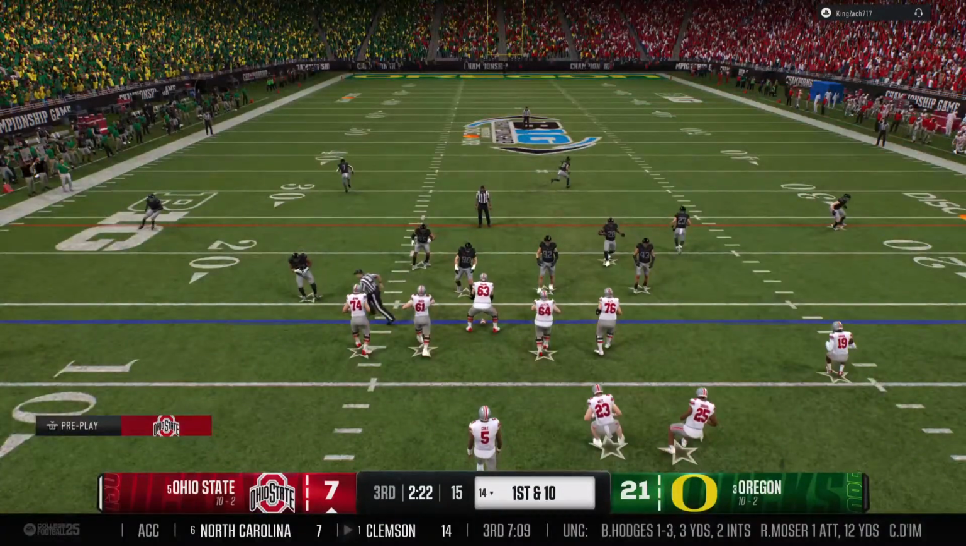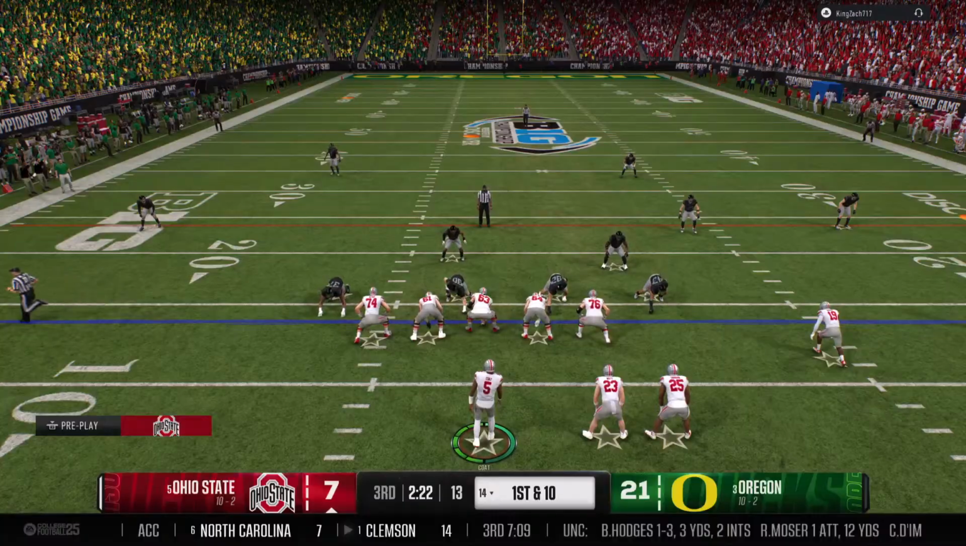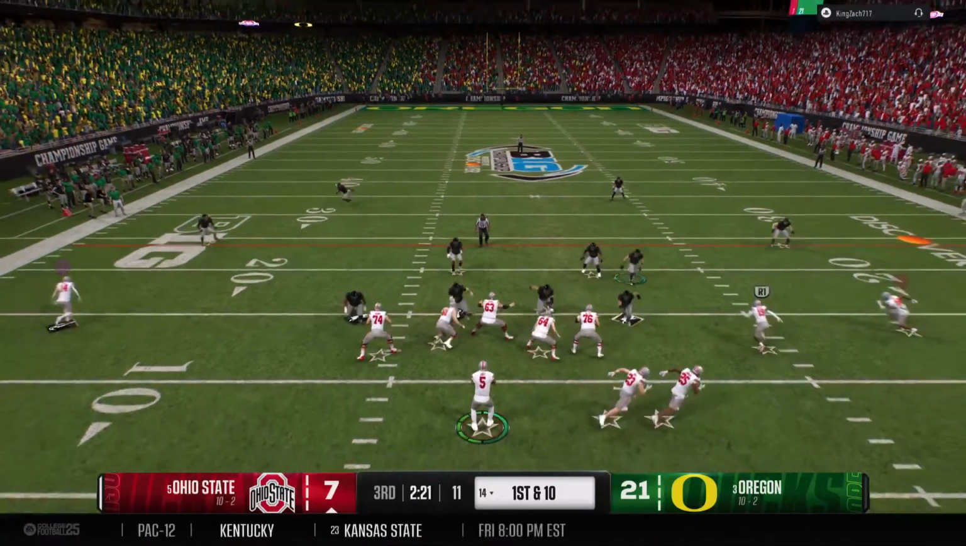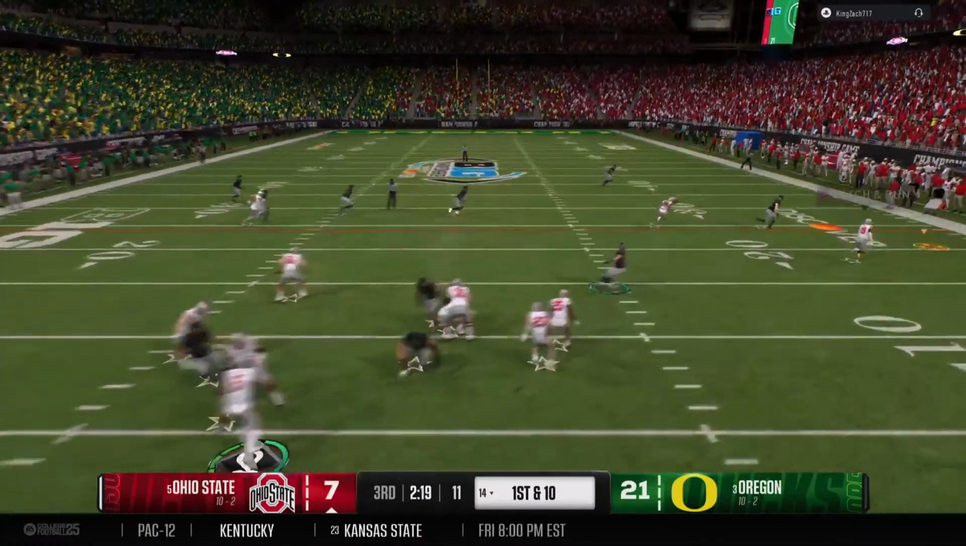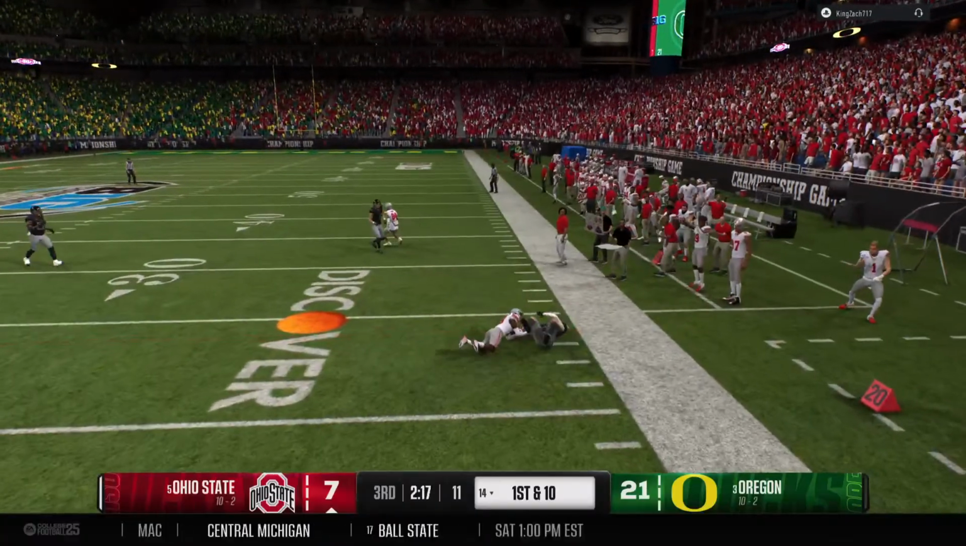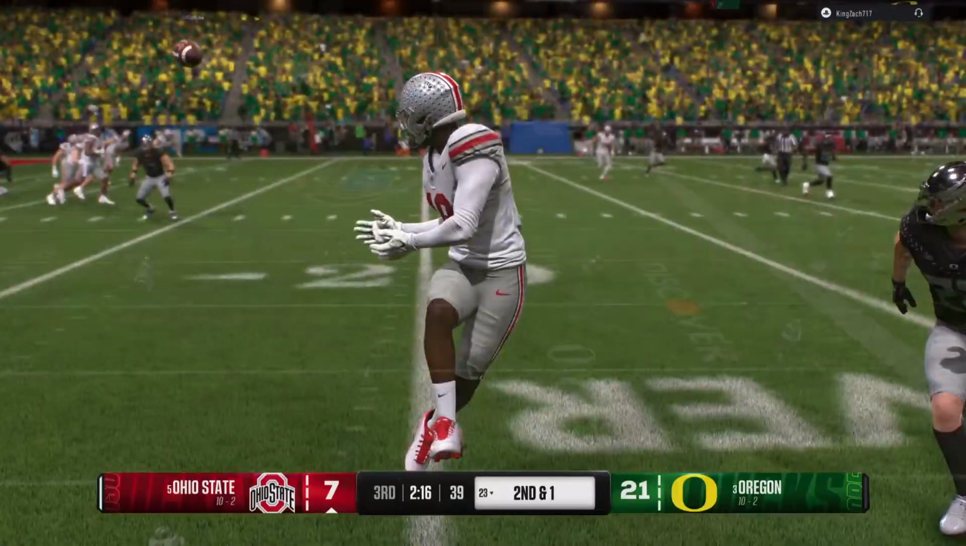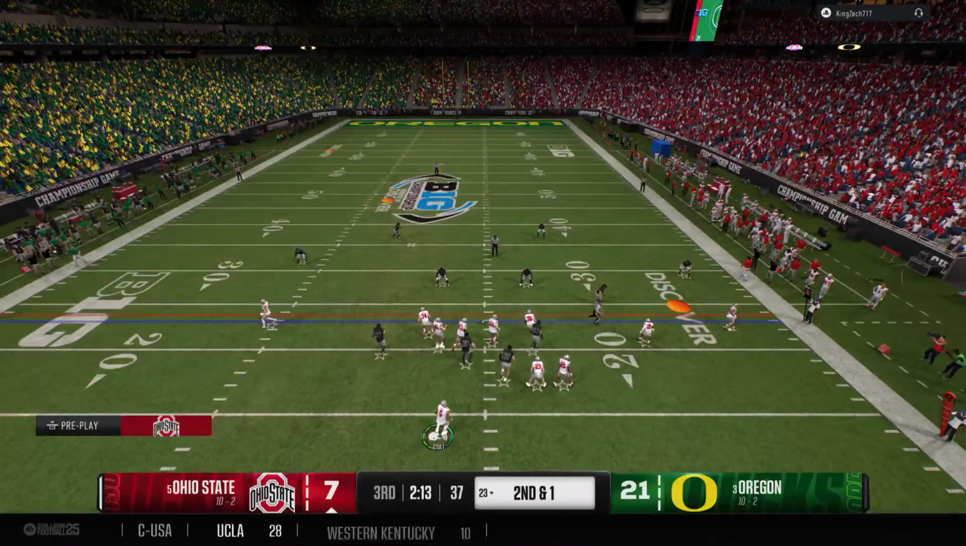Here comes the Buckeye offense onto the field. The last possession ended in an interception. Let's see if they continue to trust this quarterback in the passing game. Quick throw, catch made on the out route. And the broken tackle there produces a solid gain.